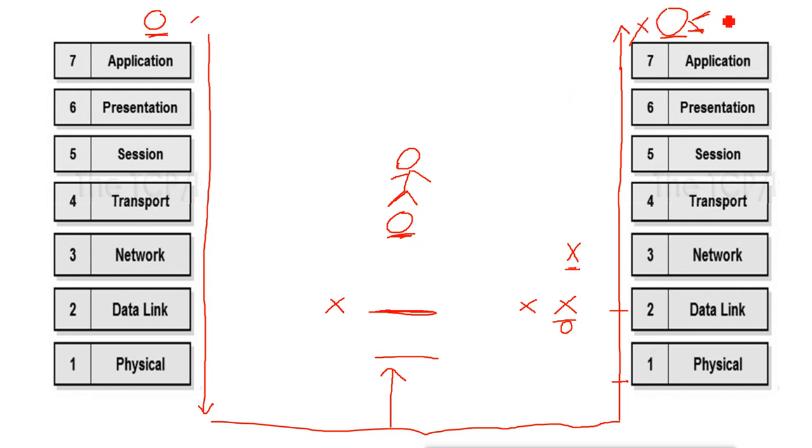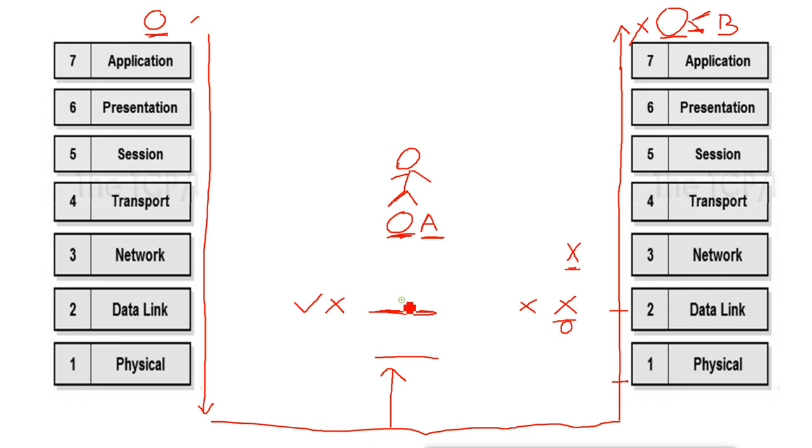Suppose this machine's MAC address is B and the attacker's MAC address is A. So it will fool the source machine into believing that A is the MAC address of this destination machine. So when the attacker does this by ARP poisoning, the source machine will send the data with the IP for the destination machine, but the MAC address will be the attacker's MAC address. So it will accept the data on the data link layer in that case. Otherwise it is going to drop it here.